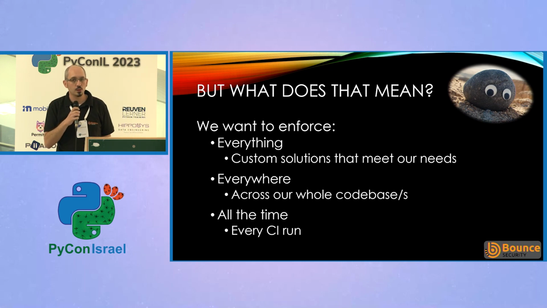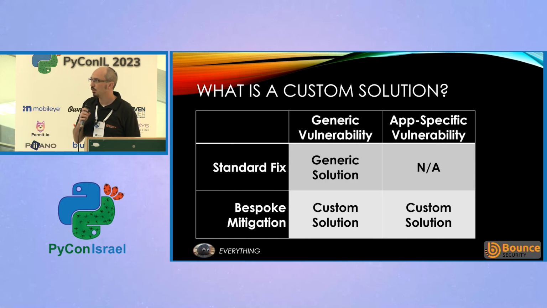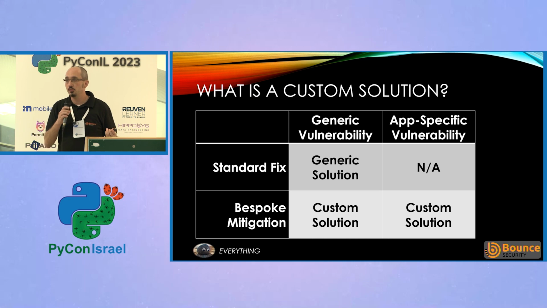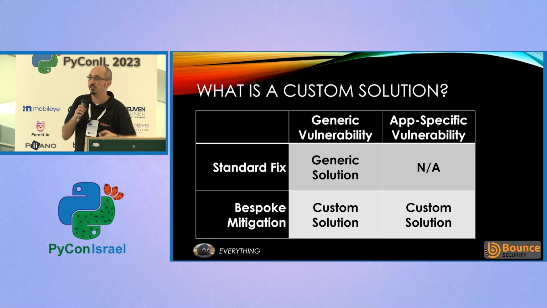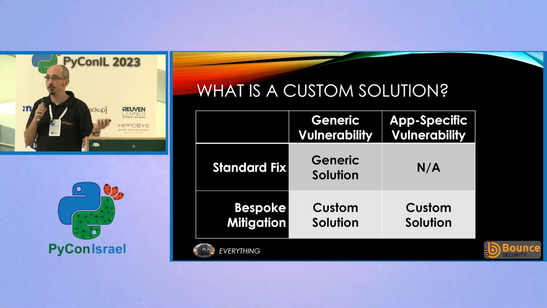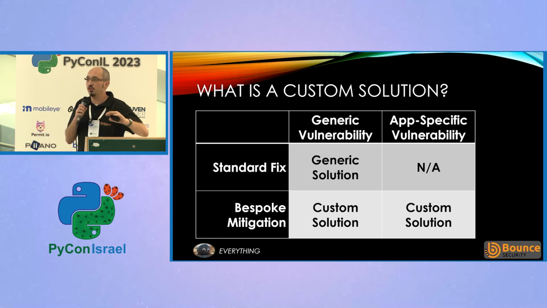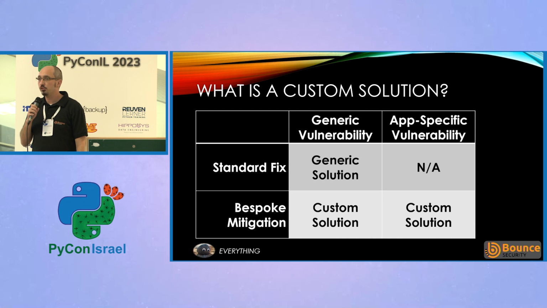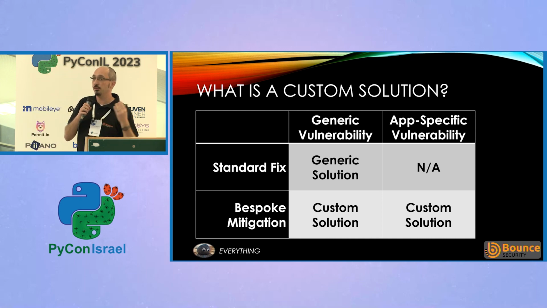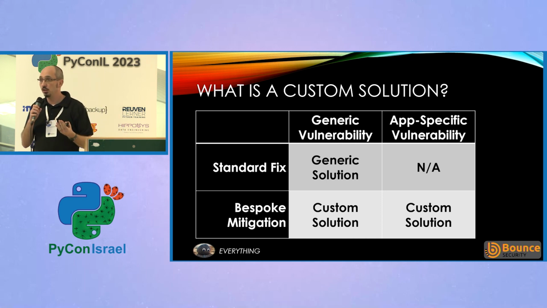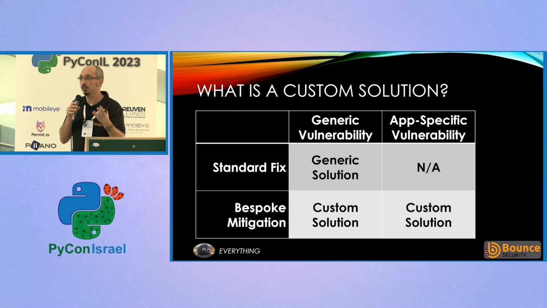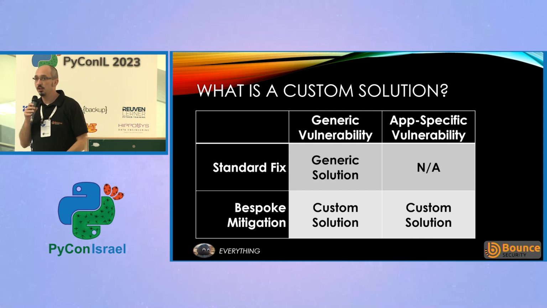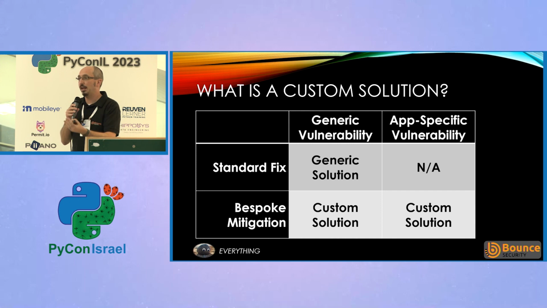What do I mean by a custom solution? If we think about security vulnerabilities, we can think about 2 different types, roughly speaking. We've got generic security vulnerabilities, ones that are very well known, things like cross-site scripting and SQL injection, things you'd find in the OWASP top 10, sort of off-the-shelf vulnerabilities. And there are also application-specific vulnerabilities. These are specific to the way that our application works. This could be a question around how our application enforces its business logic. This could be how we enforce permissions within our application, like we saw with Gabriel this morning. These can be very specific to exactly the way our code works and to the flow of our code.